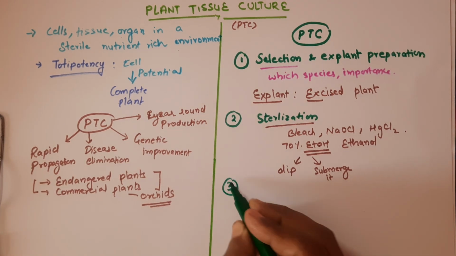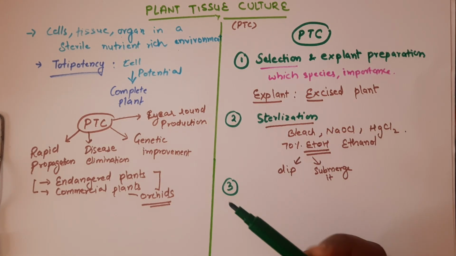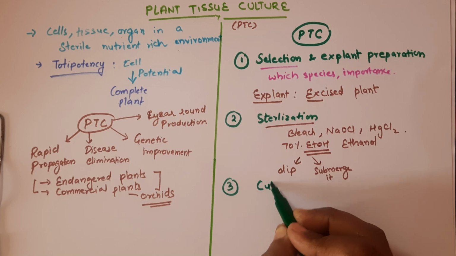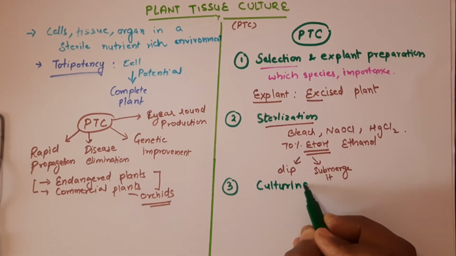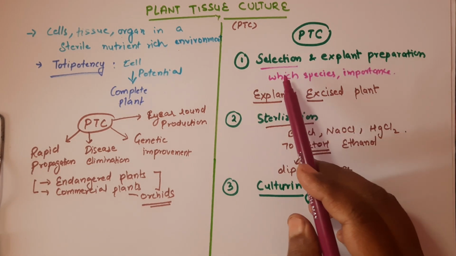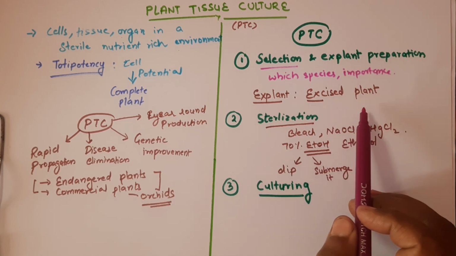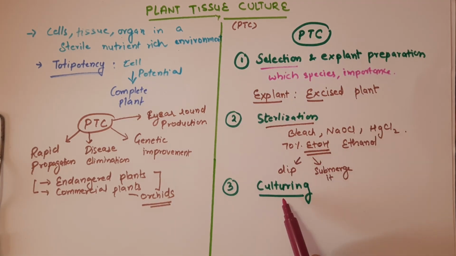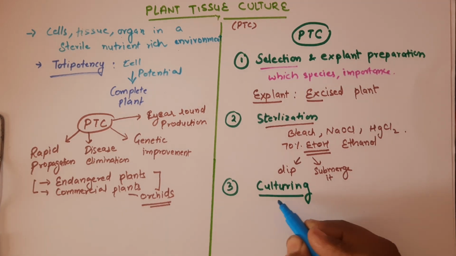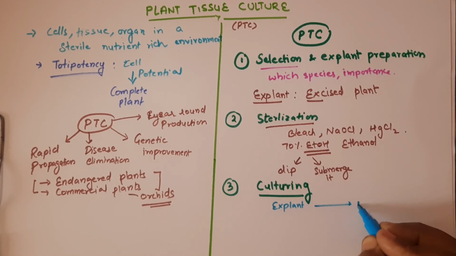That's the third step in the process of tissue culture, which is culturing. So now, we have already selected which species we have to culture, right? We have already excised the desired plant part, and then we have sterilized it. Now what we do next is the culturing. So we will put the explant on media.